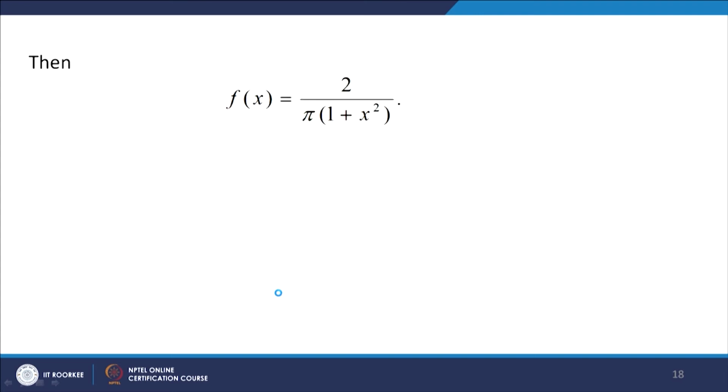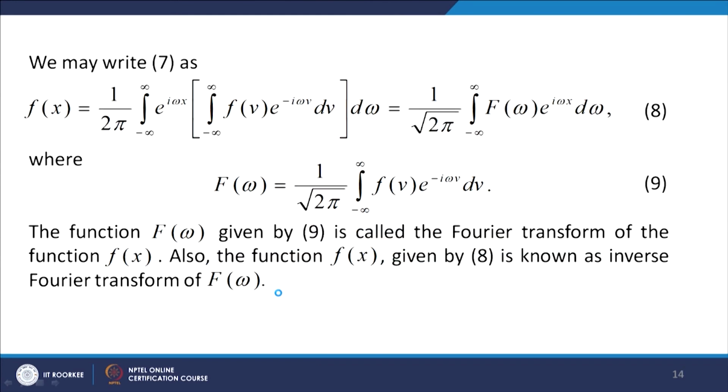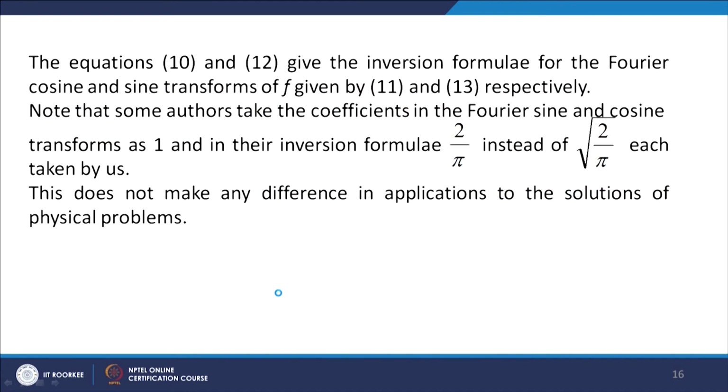Let us see how we get this Fourier transform. Let us go to the definition of the Fourier transform, defined as 1 over root 2 pi, integral from minus infinity to infinity f(v) e to the power minus i omega v dv. So let us use this definition.